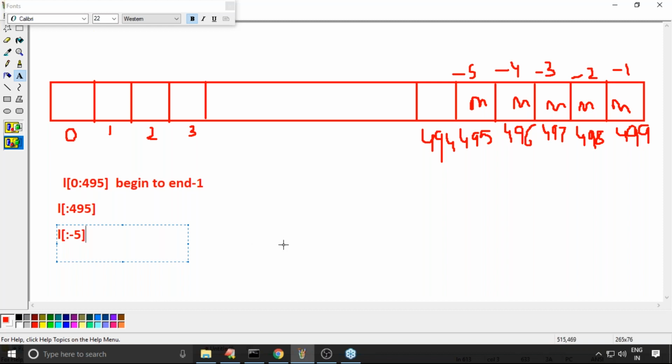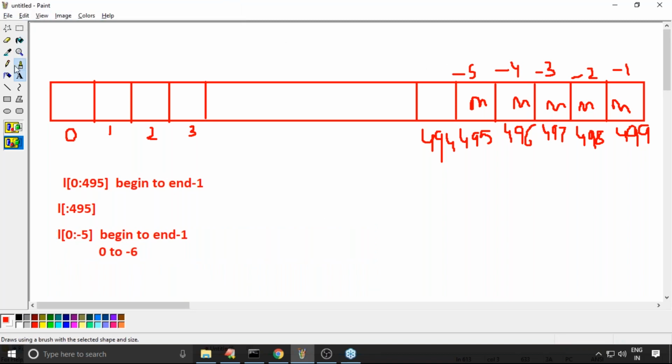It is valid because 0 to -5 means begin to end -1, so 0 to -5 -1 means -6. Here -6 means this person only, the last non-management employee. Clear.